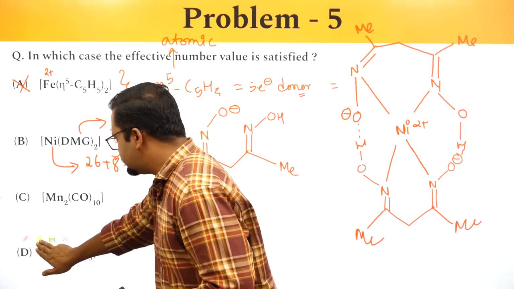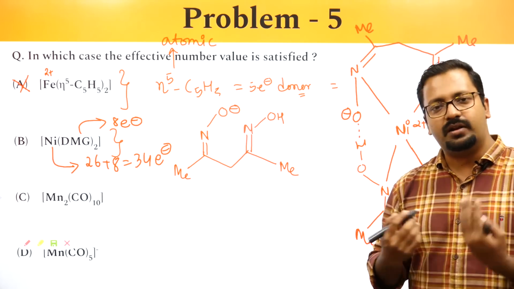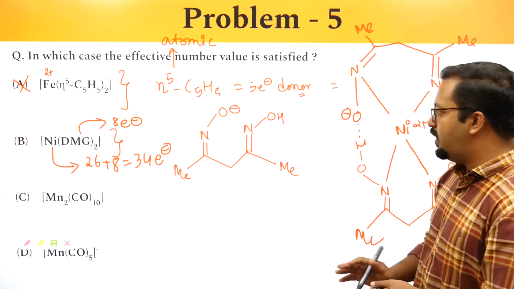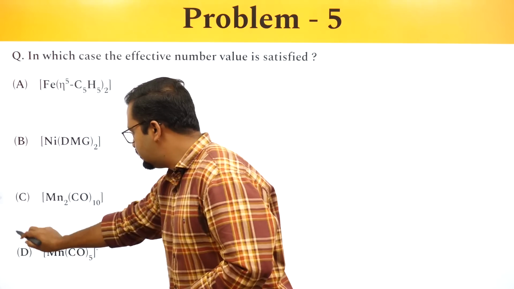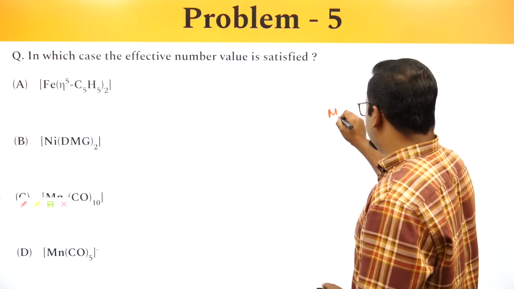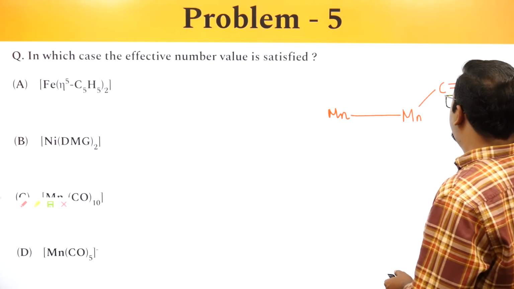Next one is Mn2CO10. So this is a metal carbonyl. Metal carbonyls generally tend to follow the effective atomic number rule, but let's see how Mn2CO10 is present. So this is Mn, C triple bond.